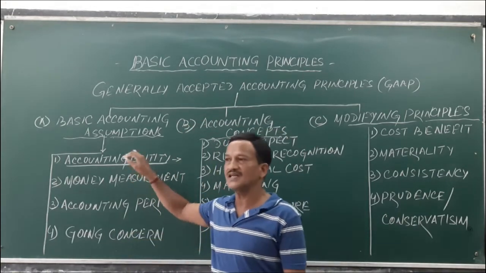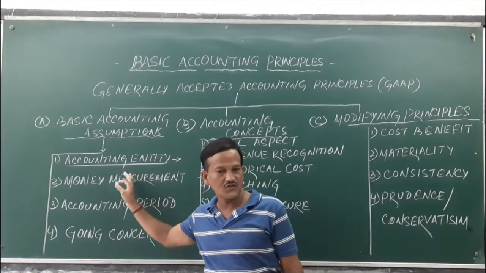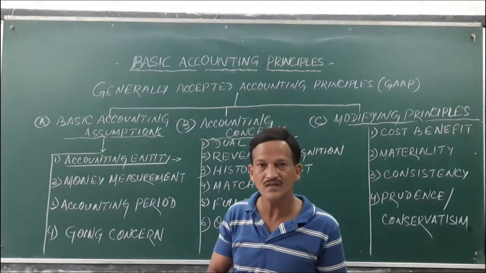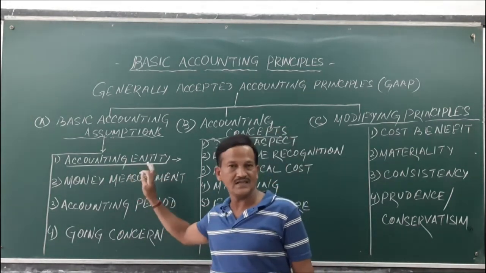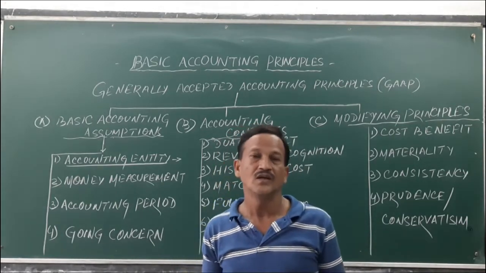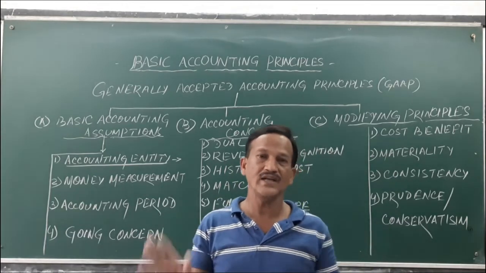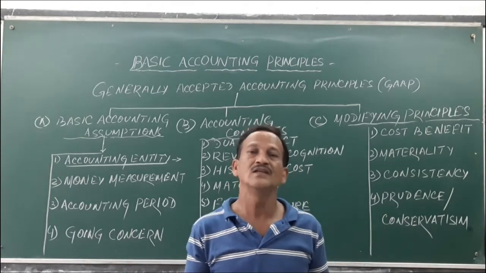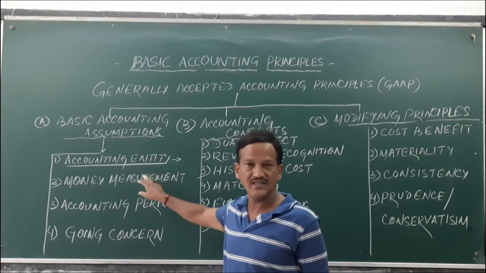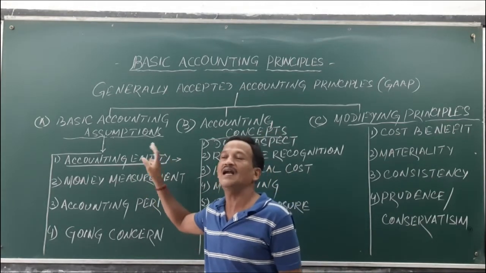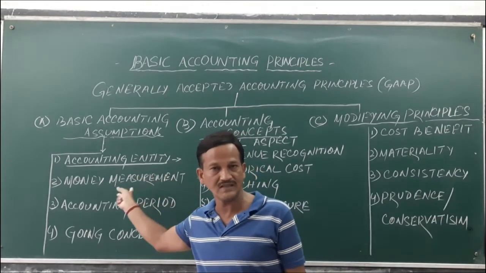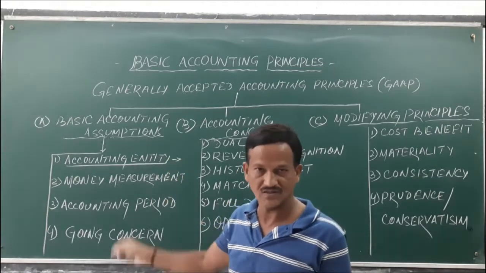So the business entity is treated as an artificial person created under law, and it is separate from the natural persons like owners and others. That means there should be a differentiation between the owners and the business. The accounting entity assumption is also known as the business entity assumption.